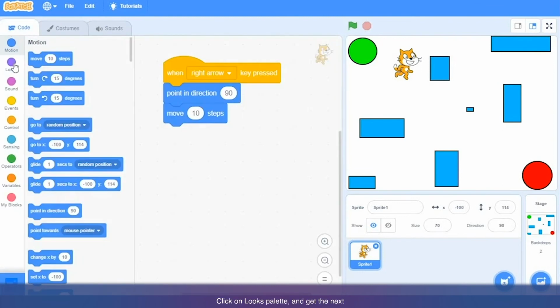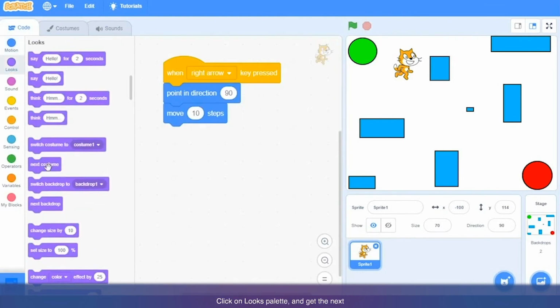Again go back to code, click on looks palette and get the next costume block and attach it here. So every time I press right arrow key, cat will change its costume, and now it looks like it is walking.